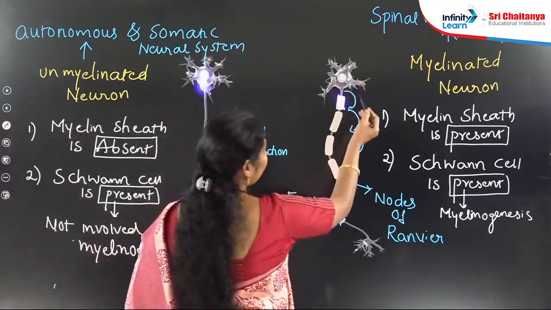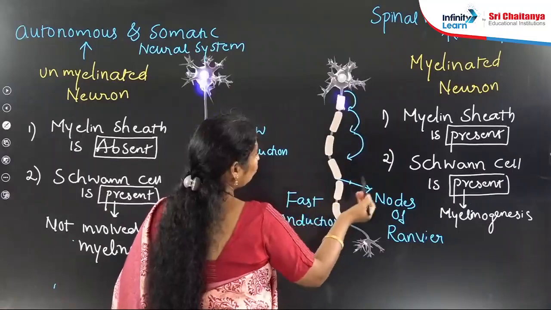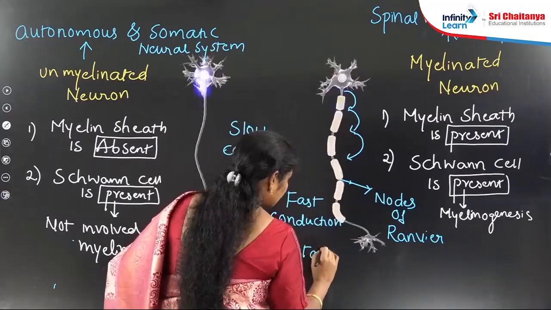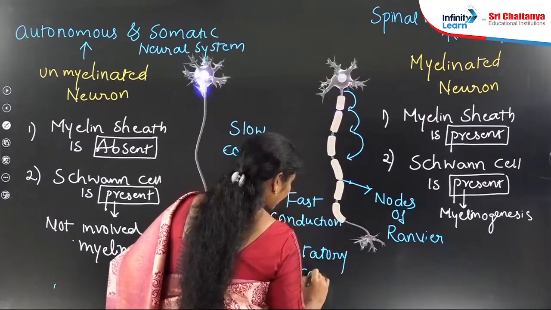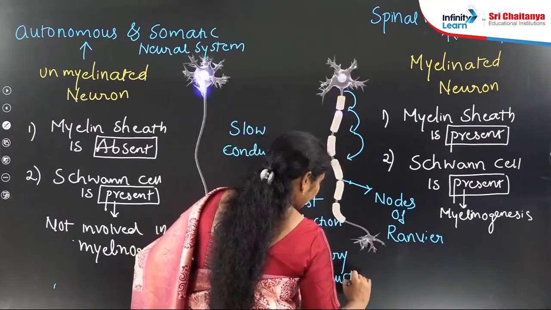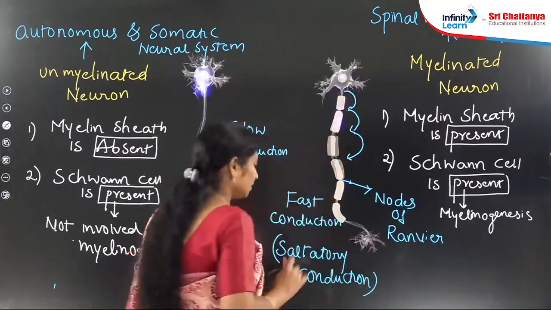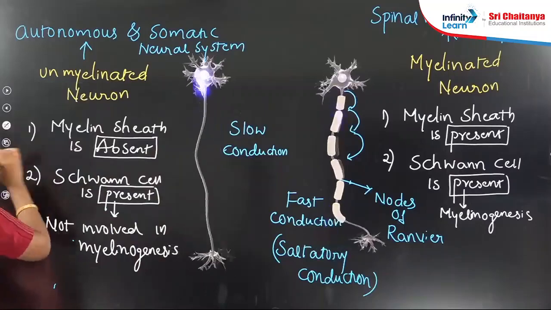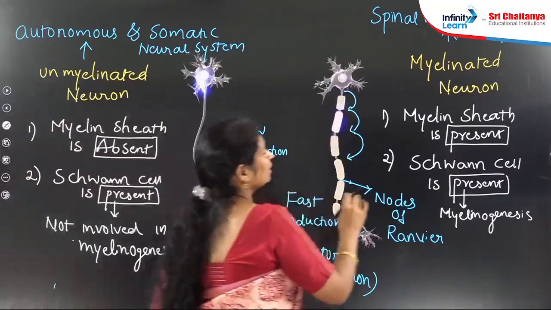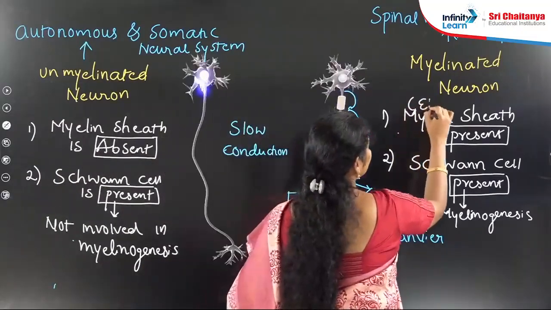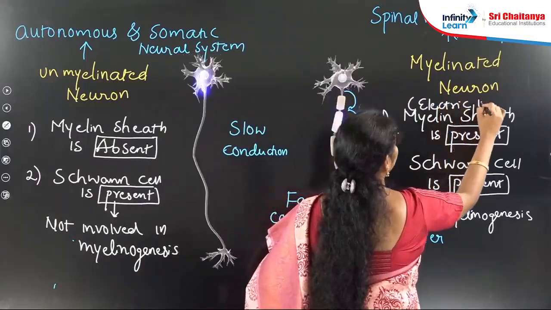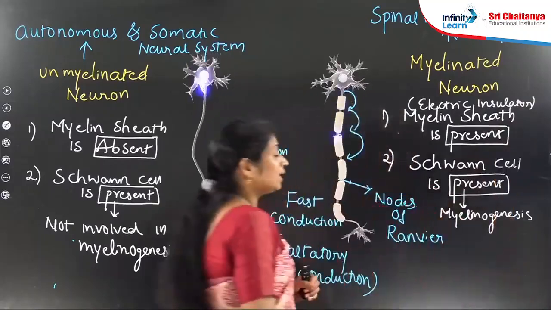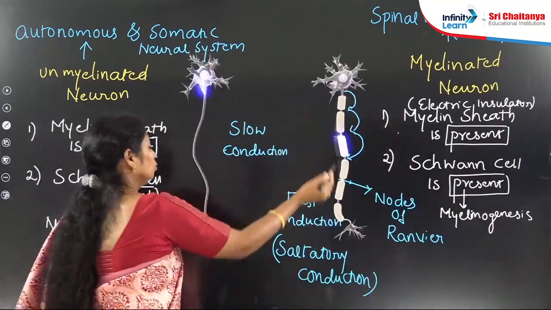This type of jumping of impulses from one node to another node is known as saltatory conduction. So why are the impulses jumping from one node to another node? Why is it not passing through the myelin sheath? Because the myelin sheath acts as an electric insulator. For that reason, these electrical impulses jump from one node to another node here.